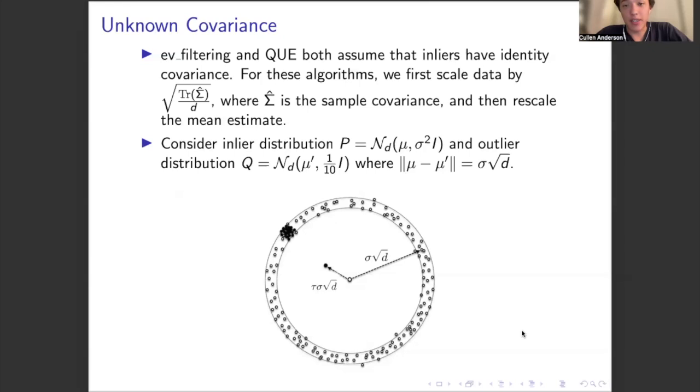So first consider inlier distribution drawn from a spherical Gaussian where the covariance is sigma squared I and sigma is unknown. And the outlier distribution is now clustered at a distance of sigma square root of D from the true mean. So this follows the same idea as before, but now with covariance sigma squared I, data is expected to lie in a shell of radius sigma square root of D.